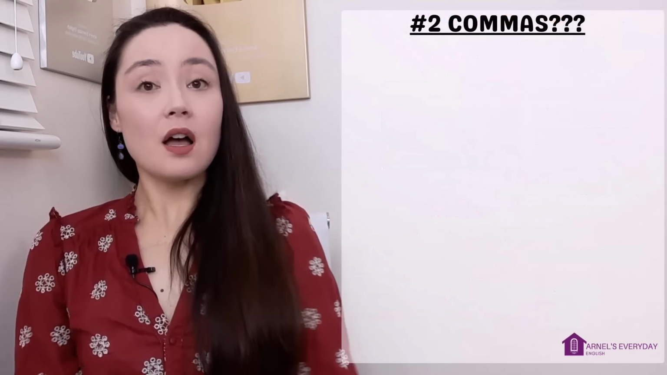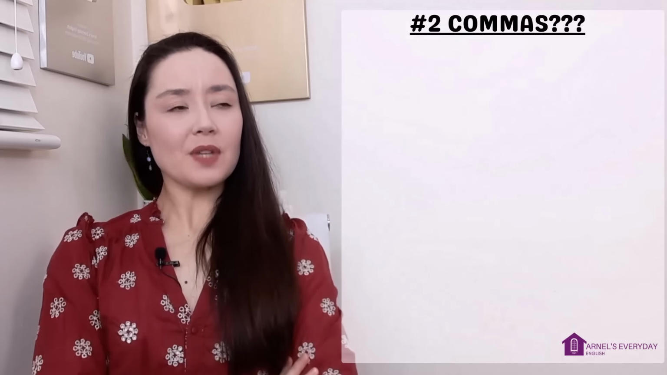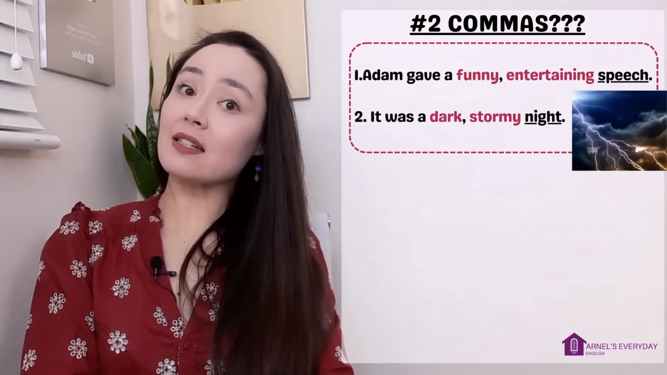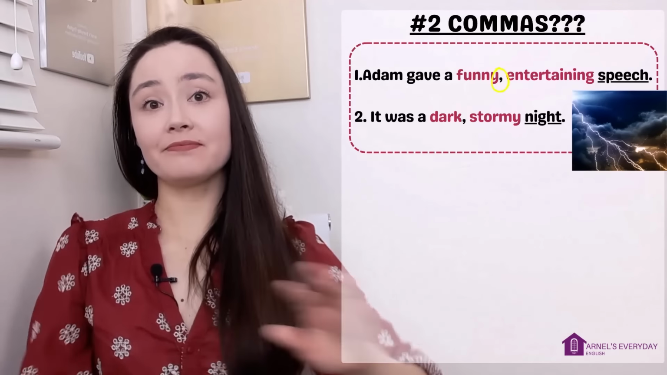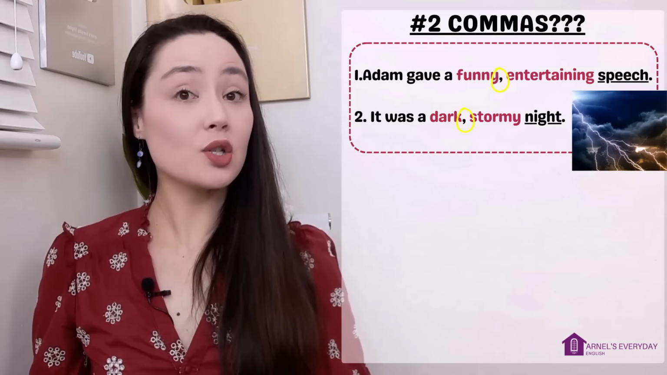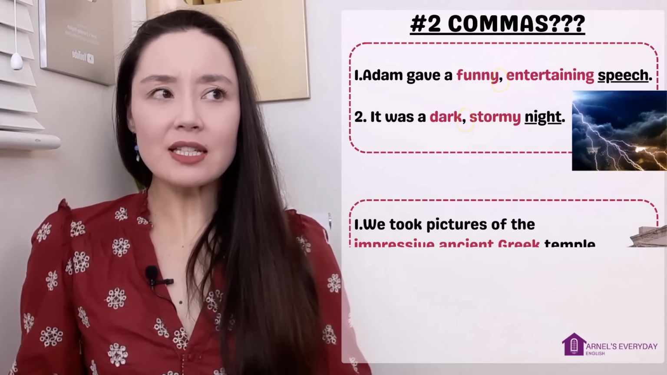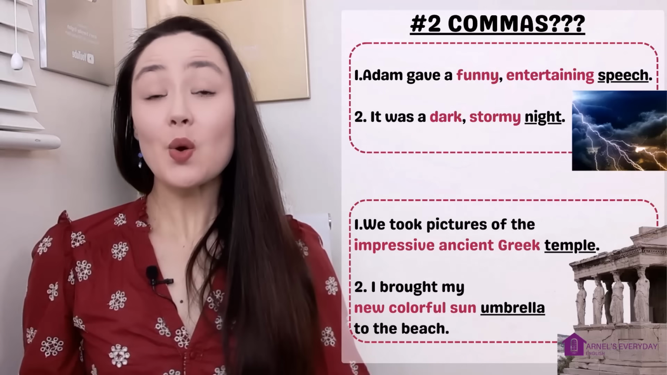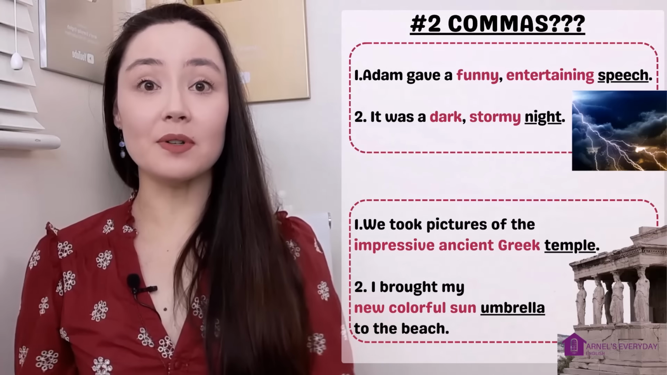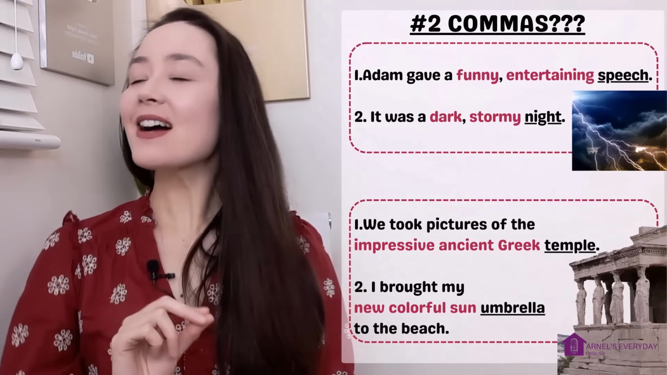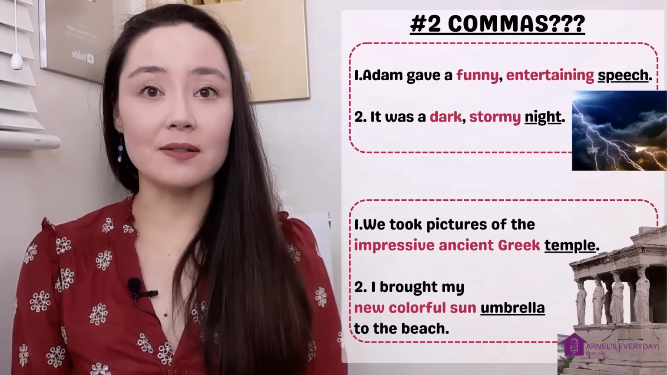Number two, commas. What do we do about commas? I mean, why do we need commas in these sentences? Adam gave a funny, entertaining speech. It was a dark, stormy night. Why do we use commas here, but not in these sentences? We took pictures of the impressive ancient Greek temple. I brought my new, colorful sun umbrella to the beach. Why don't I need commas here?